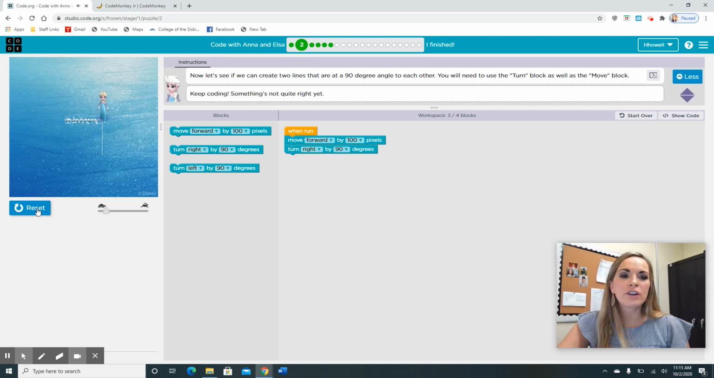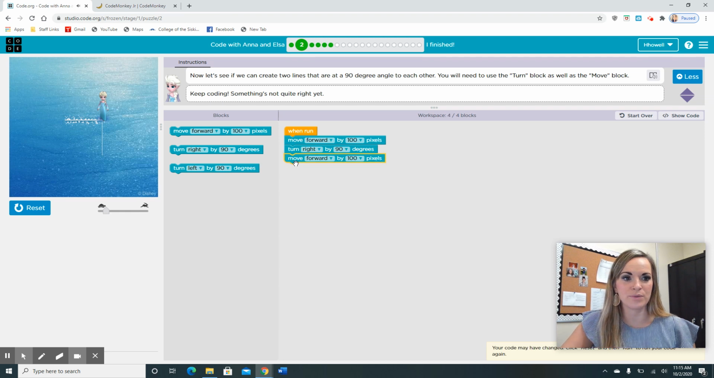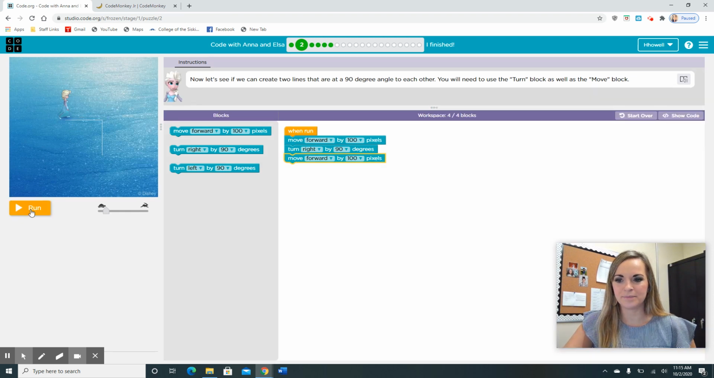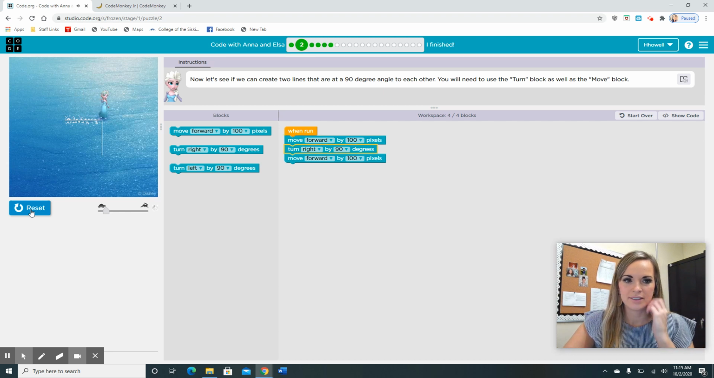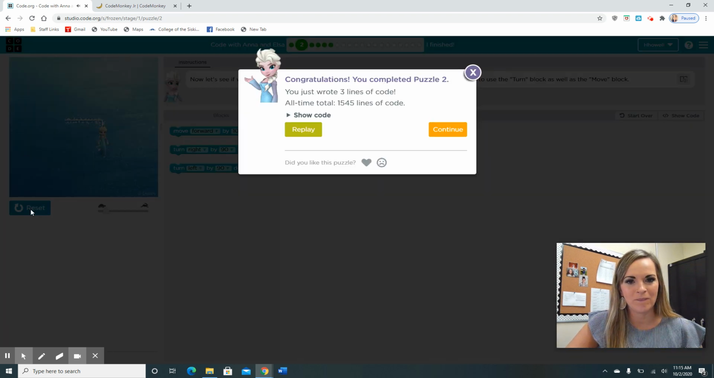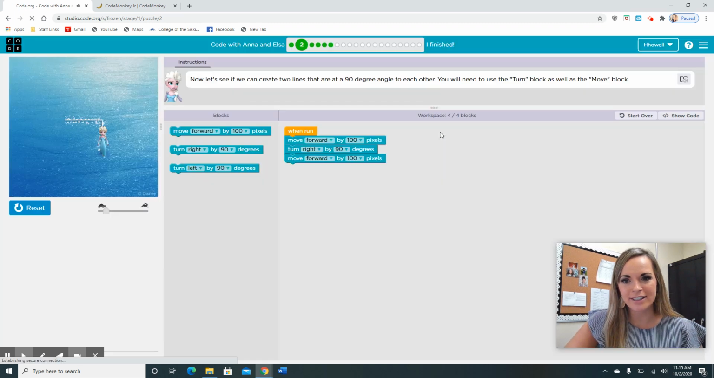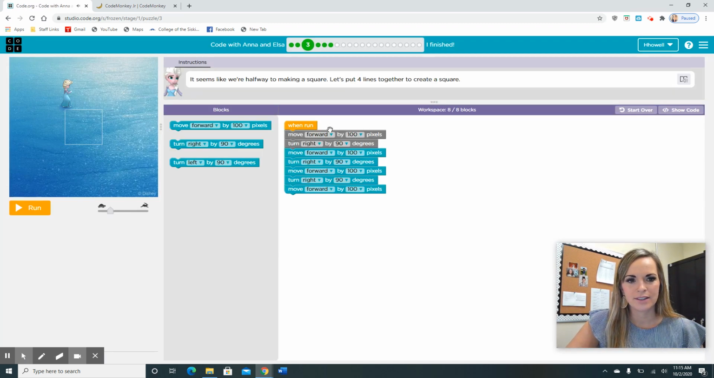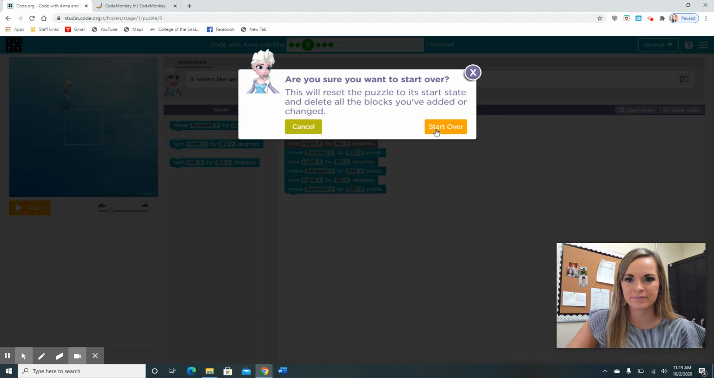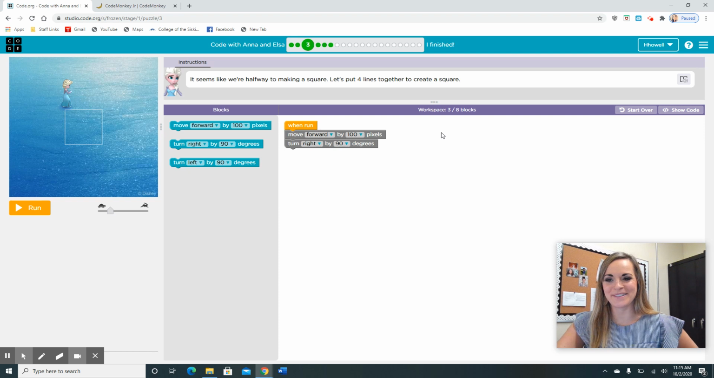Okay, so we got her to turn, but now where does she need to go? Right, we need her to go south, downwards. So which one do you guys think I should use? Move forward, turn right, or turn left? Right. We want her to turn and go down. So let's see Elsa ice skate. All right, let's continue. Reset. I don't want you guys to see the answers yet.